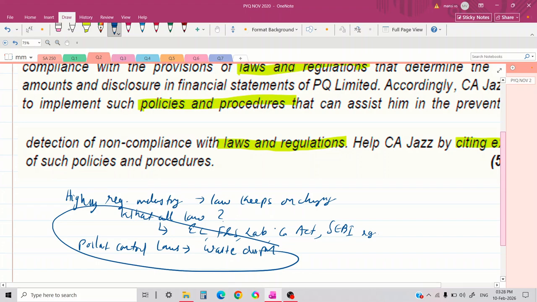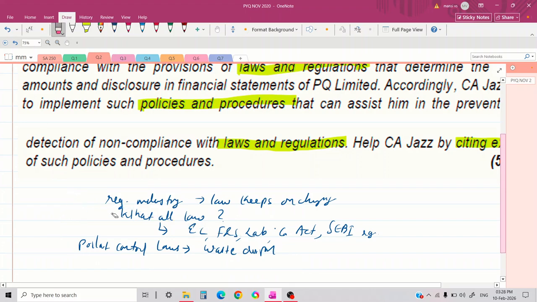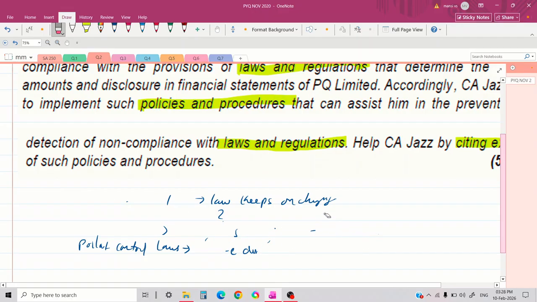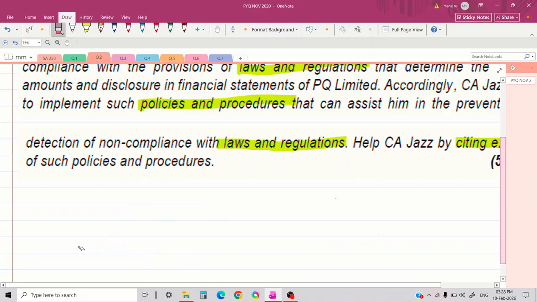So this is the first policy and procedure that I discussed. That means monitoring legal requirements and designing procedures accordingly. That means the company should ask what are the laws and regulations applicable to us, and concerning this, the company must implement such procedures in their daily operations.